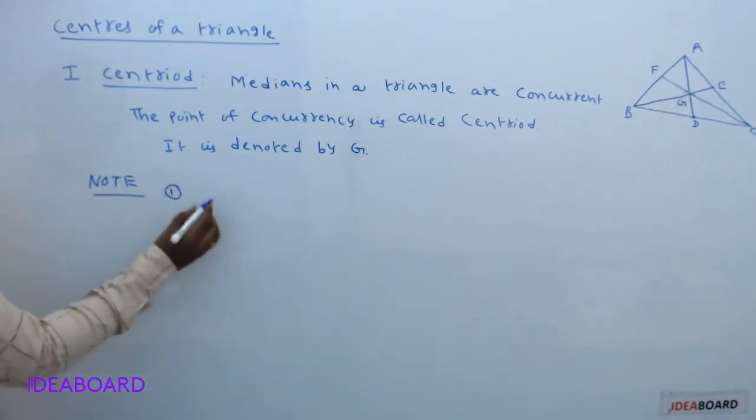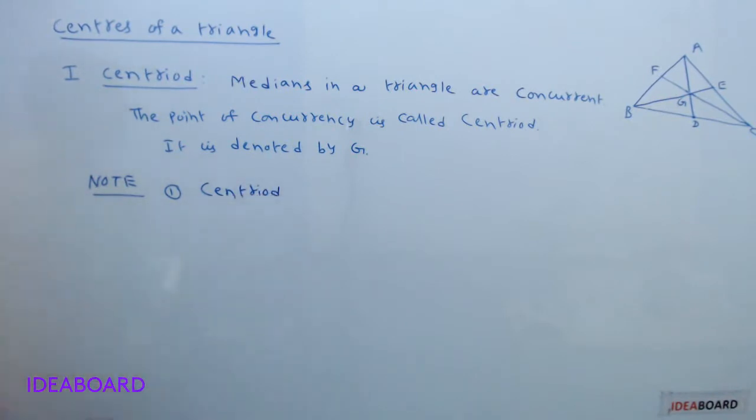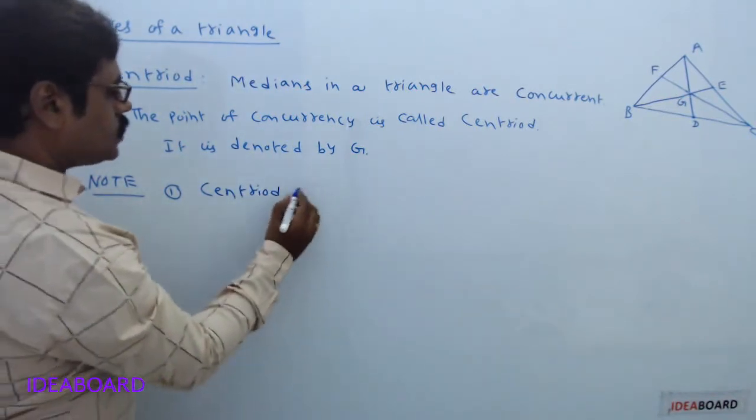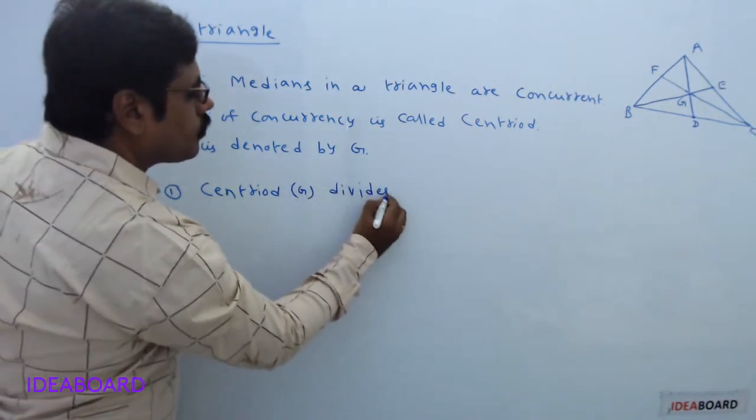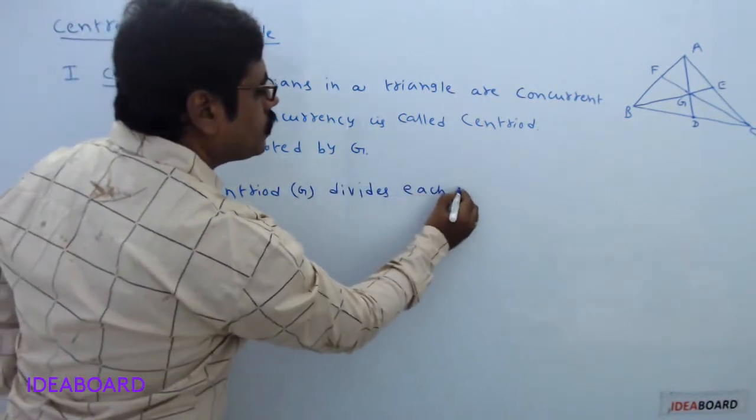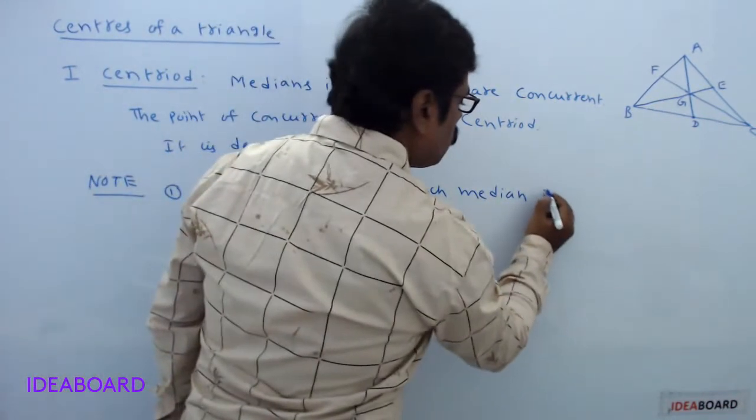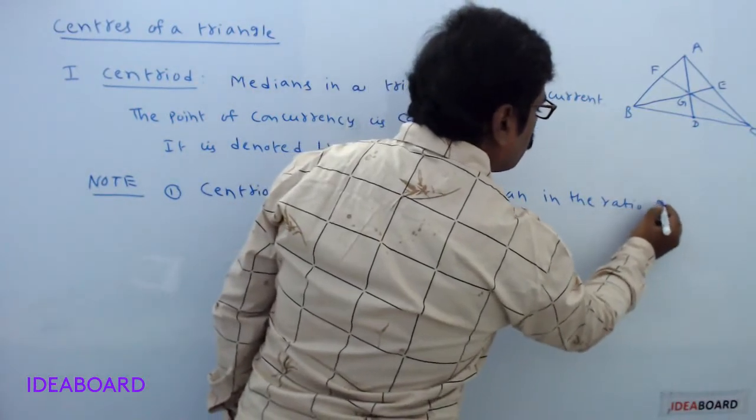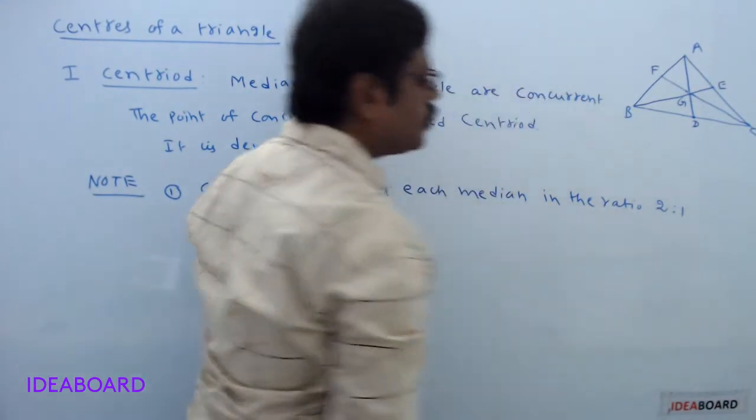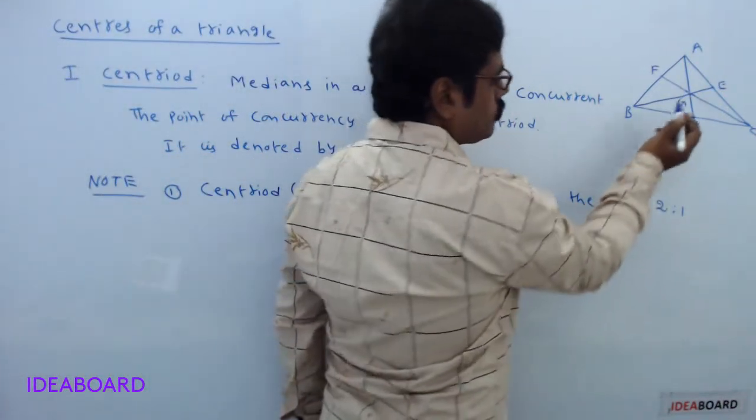First point, centroid divides each median in the ratio 2:1. It means, now see this diagram.